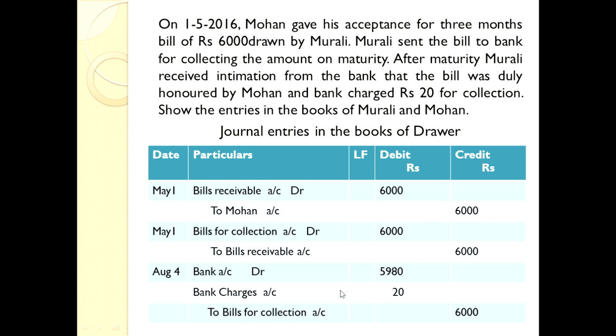and the banker is charging collection charges or bank charges, whatever it is. That is an expense. If it is an expense, it falls under nominal account. So bank charges account debit to bills for collection account. Right. Now let us see how to write the amount. The bill value is 6,000, which I sent for collection. So to bills for collection account 6,000 rupees. The banker charges 20 for collection purposes. So 20 is debited and the balance amount is debited in the bank account, so 5,980 rupees.